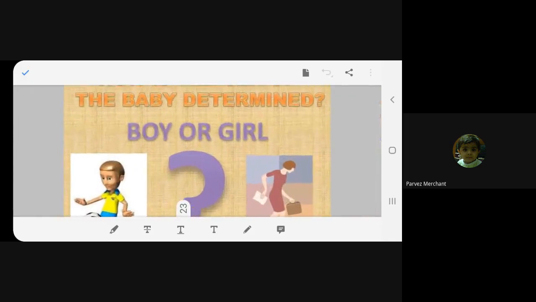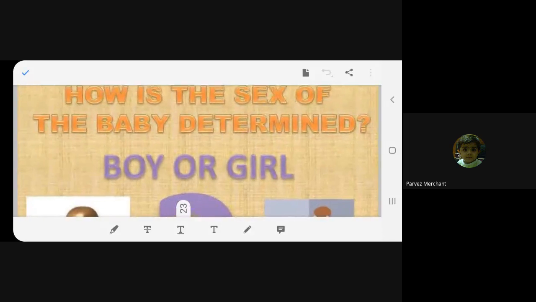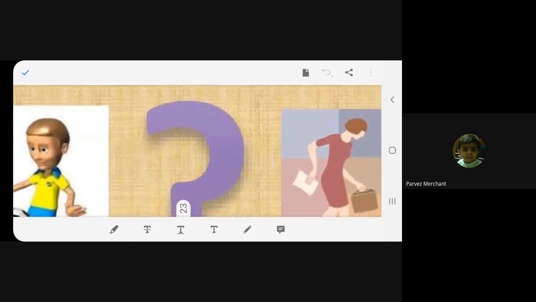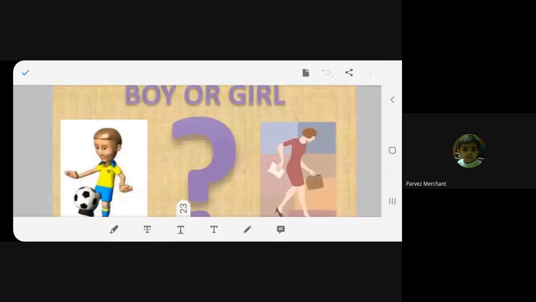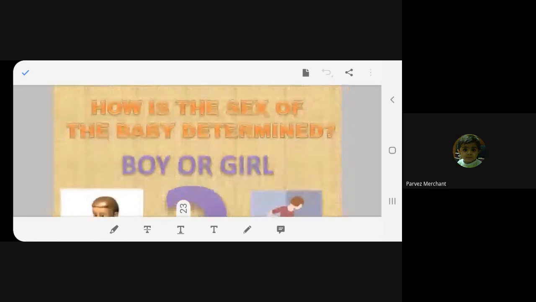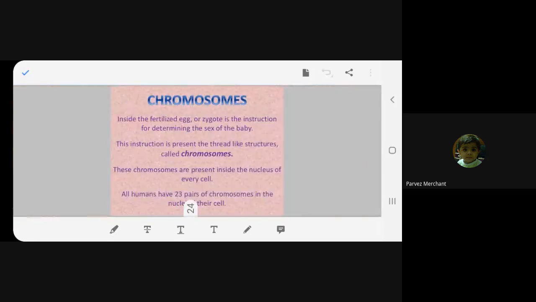So you have learned something today? Yes, ma'am. So, how is the sex of the baby determined? Boy or girl? How is the sex of the baby determined? That's what we have learned.